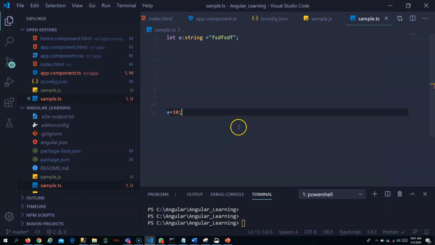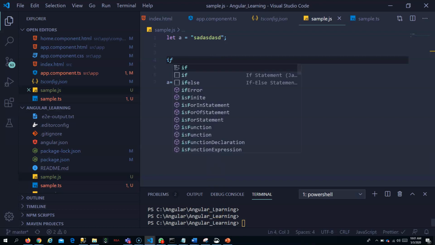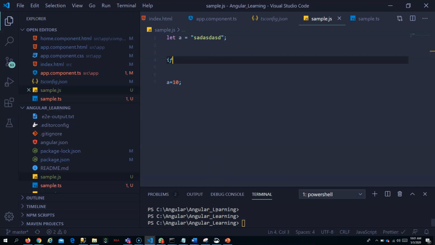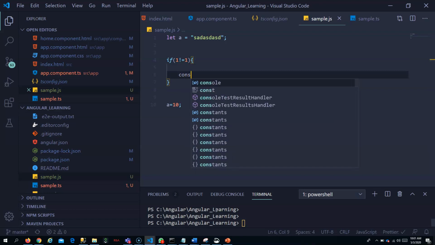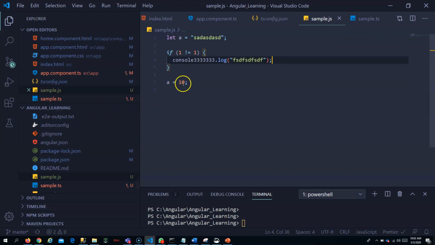Another thing: if you have something in JavaScript like this, if one not equal to one, and inside it you are doing something which is not available, when we run this we are supposed to get an error because this console call is not available.